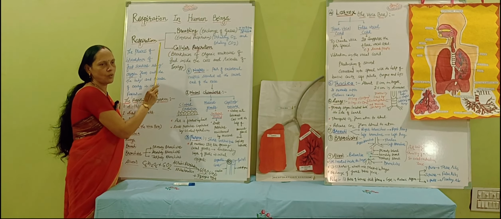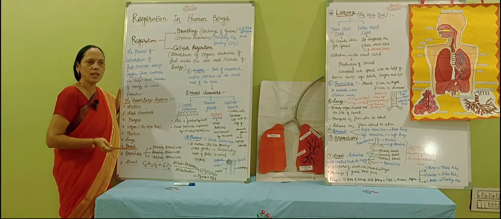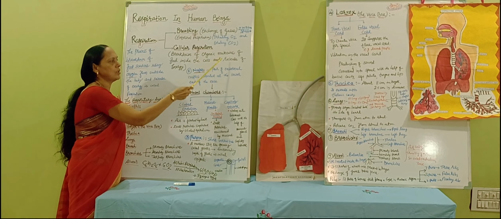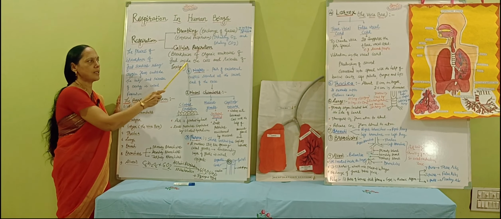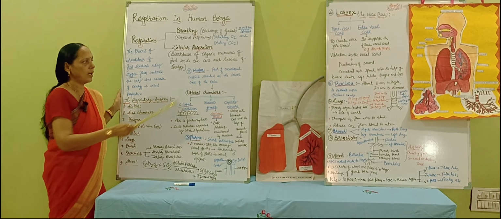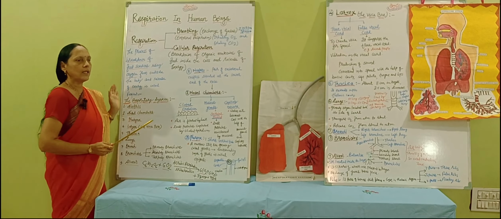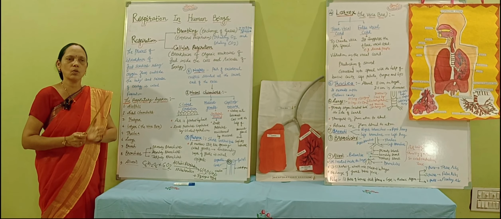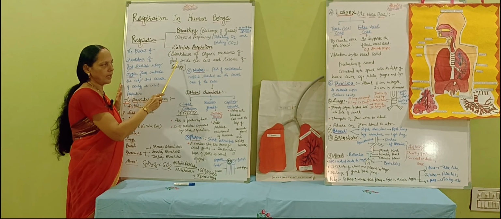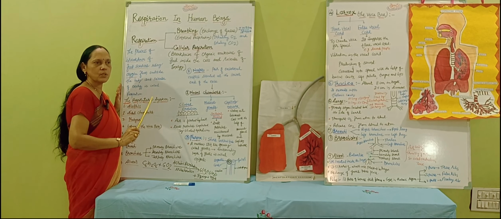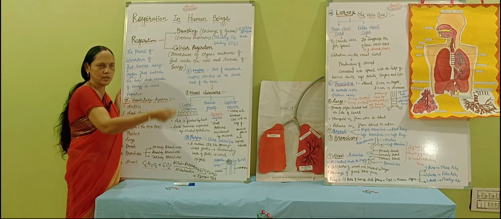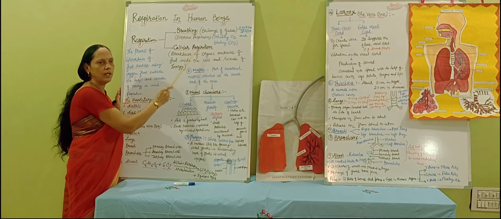Now the next process is called cellular respiration. Cellular respiration means the respiration where the breakdown of the organic molecules of food material takes place inside the cell, because this process is going on inside the mitochondria, and it releases energy. मतलब जो हम खाना खाते हैं, जैसे हम लोग ग्लूकोज खाते हैं, फोटोसिंथेसिस से जो फ्रूट प्रोडक्ट मिलता है ग्लूकोज, वो हम खाते हैं, और उसमें ऑक्सीजन मिक्स होती है और एक केमिकल रिएक्शन होती है, और वो डिग्रेडेड होता है और उससे हमें एनर्जी मिलती है. उस प्रोसेस को कहते हैं सेलुलर रेस्पिरेशन.